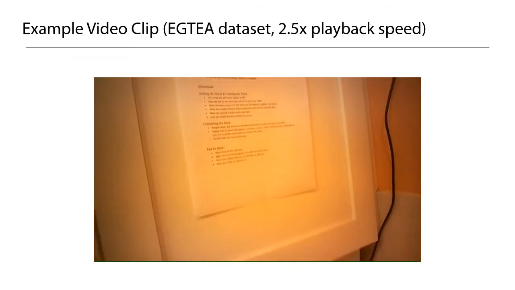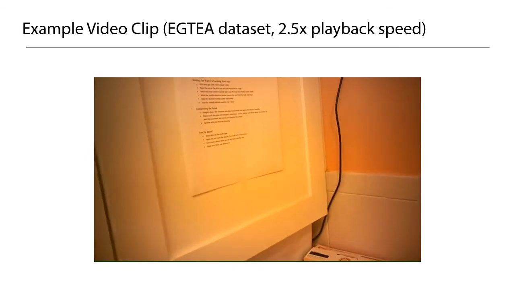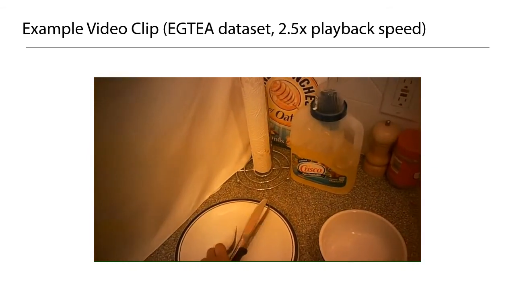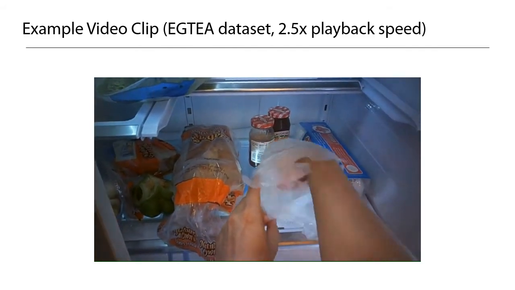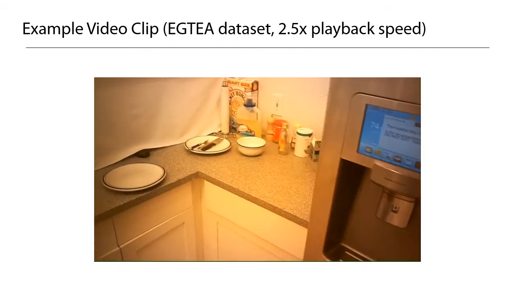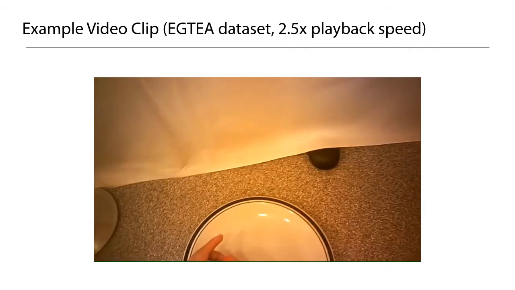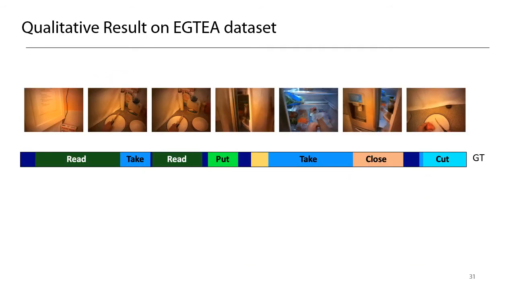Next, I would like to show you one qualitative result on this video clip from the EGTEA dataset. Here is a visualization of the action segmentation and classification result for the video clip. In this example, please see the closing action near the end of the clip.